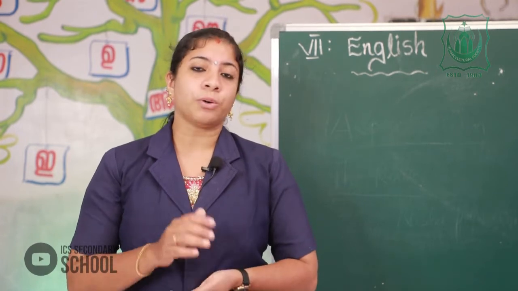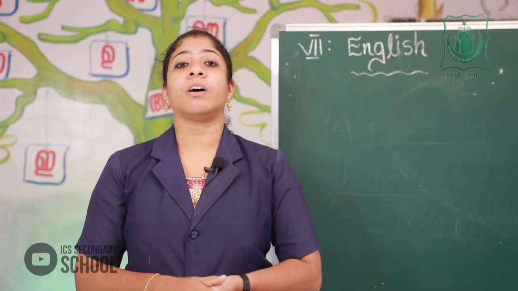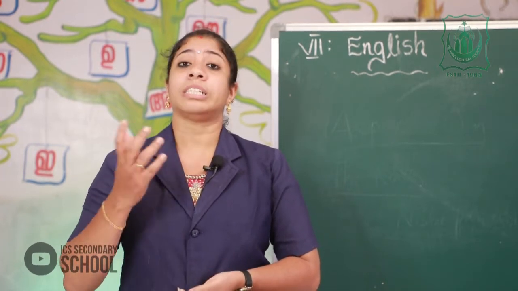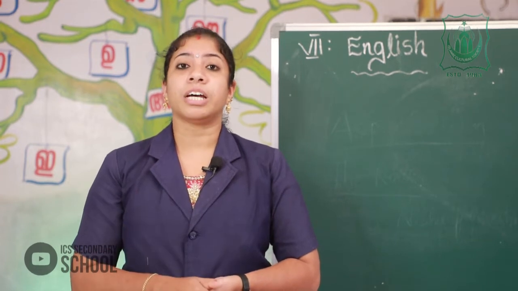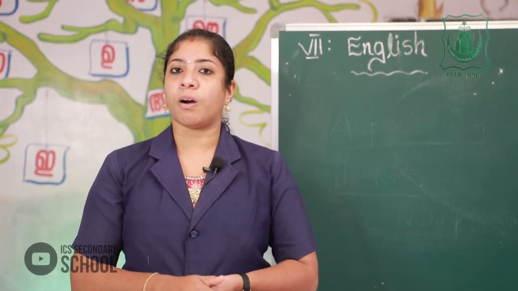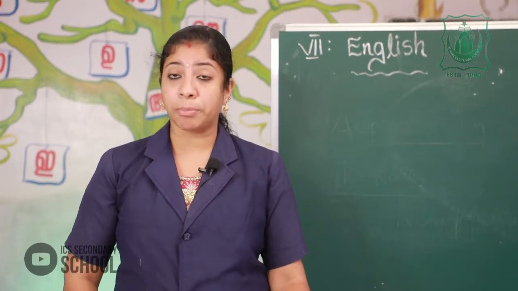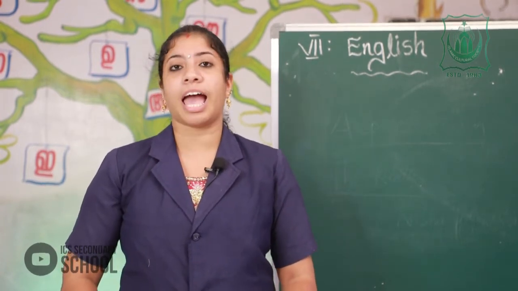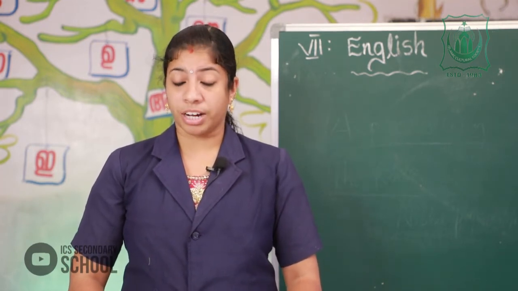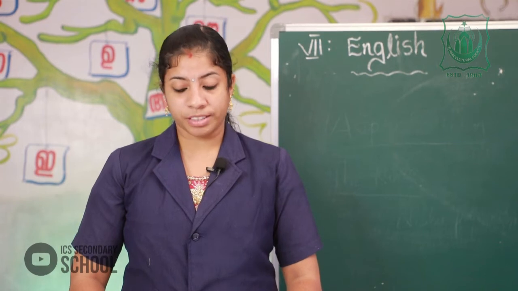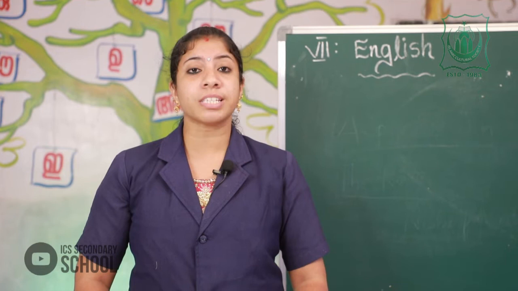Now I give you a work. What's that? You should write more about the author Ruskin Bond. For next class, all of you must write a profile of the author Ruskin Bond. Okay? Now we can move to the activities. Take page number 13. Our first activity. You have read the story, How Far Is the River, haven't you? Now try to remember the story and complete the following suitably.